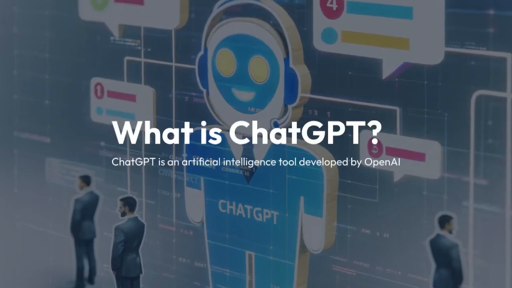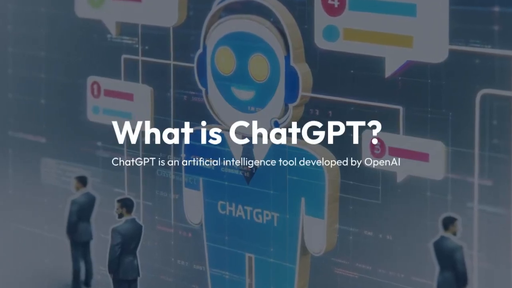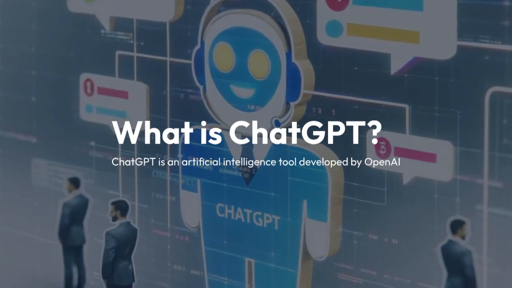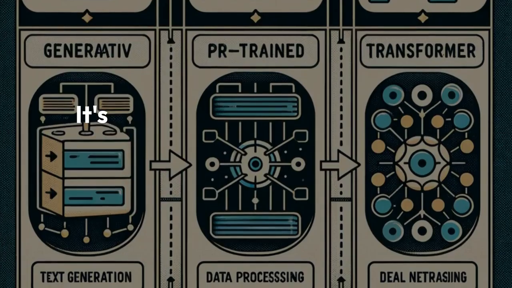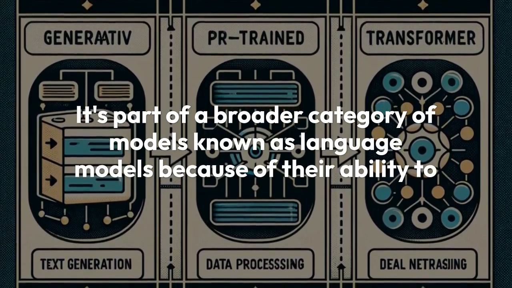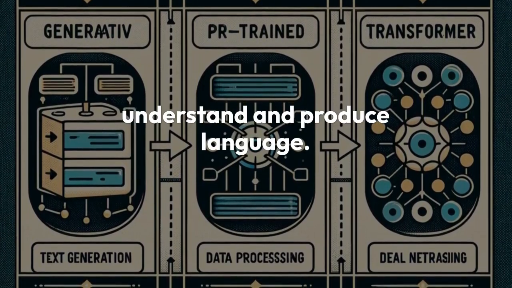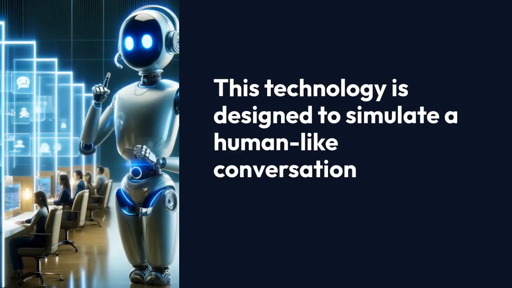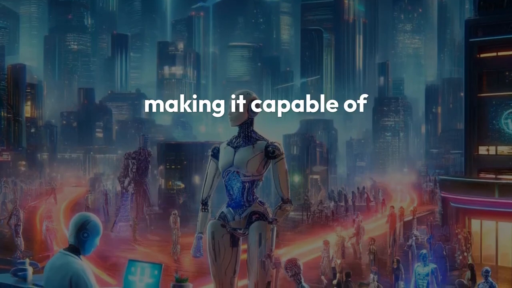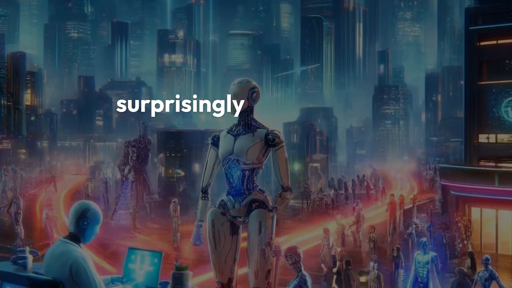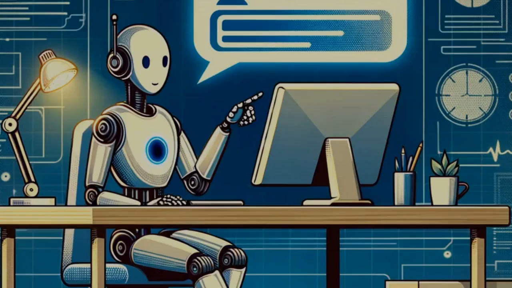What is ChatGPT? ChatGPT is an artificial intelligence tool developed by OpenAI that can generate human-like text based on the input it receives. It's part of a broader category of models known as language models because of their ability to understand and produce language. This technology is designed to simulate a human-like conversation, making it capable of understanding queries and providing responses that can sometimes seem surprisingly thoughtful or insightful.